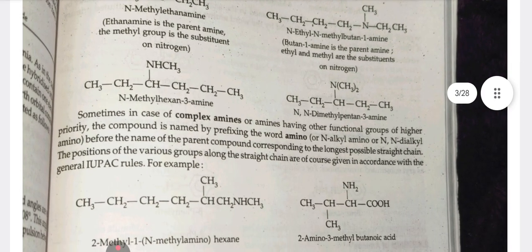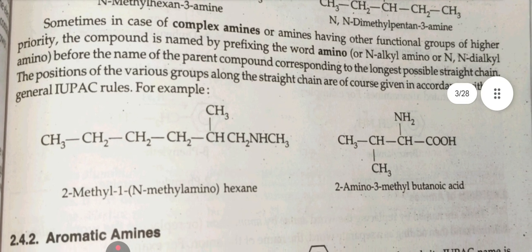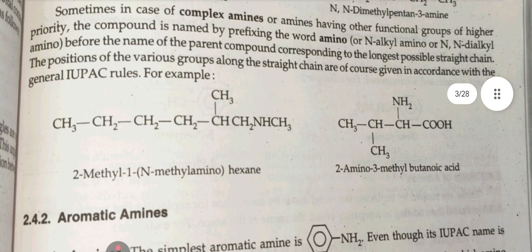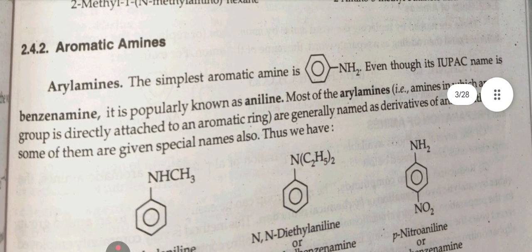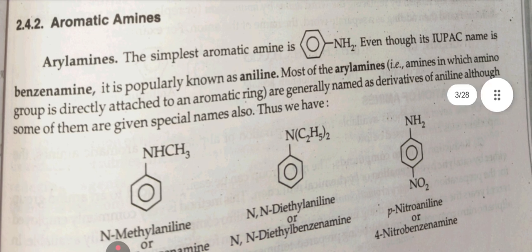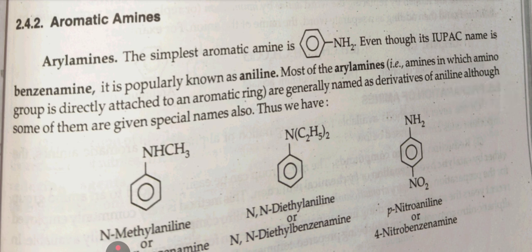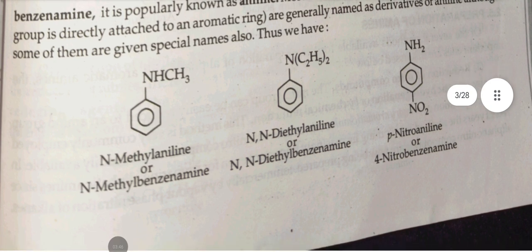Sometimes in the case of complex amines, they have a functional group of higher priority. The compound is named by prefixing the word amino before the name of the parent corresponding to the longest possible chain. Aromatic amines. Aryl amines. The simplest aromatic amine is benzene ring NH2. Even though its IUPAC name is benzenamine, it is popularly known as aniline. Most of the aryl amines are generally named as derivatives of aniline, though some of them are given special names also. For example, N-methyl aniline, N,N-diethyl p-nitroaniline.